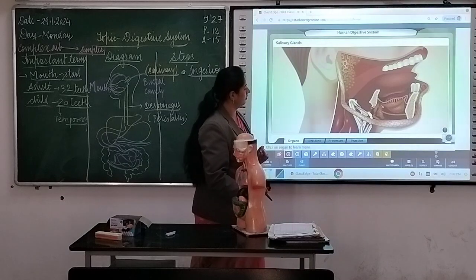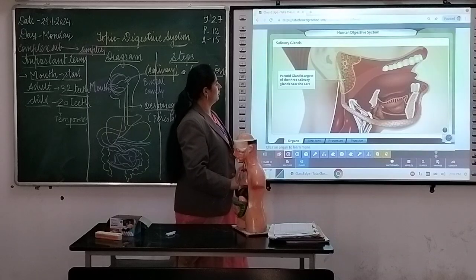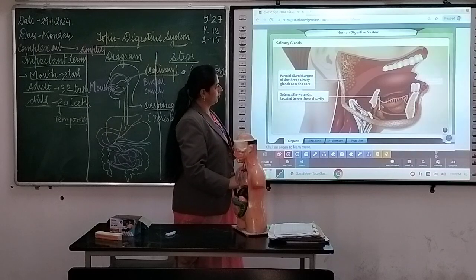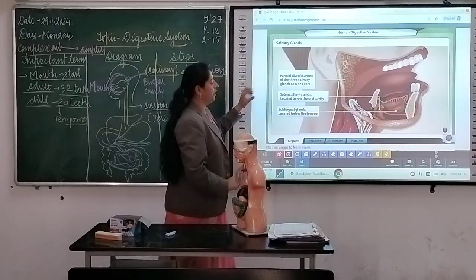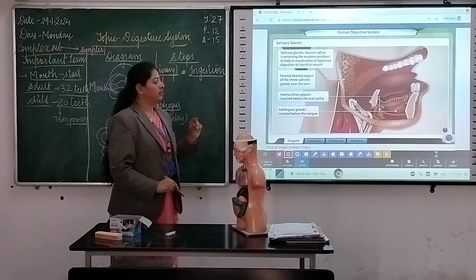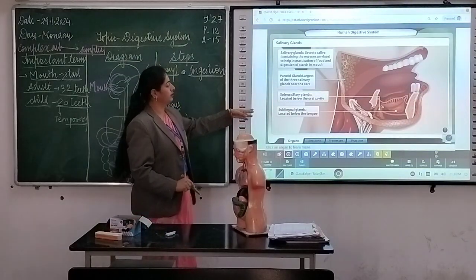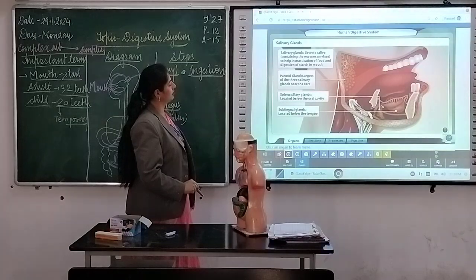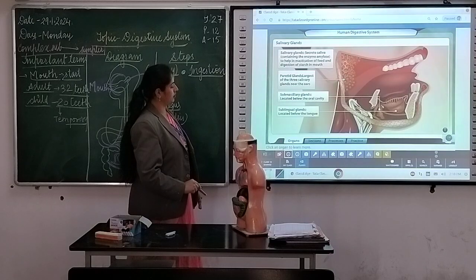There are three pairs of salivary glands. The parotid gland near the ears, the submaxillary glands below the oral cavity, and the sublingual gland below the tongue. These three salivary glands secrete saliva, which is an alkaline secretion containing amylase. It is transported through ducts into the buccal cavity. Saliva helps in mastication of food and digestion of starch in the mouth.